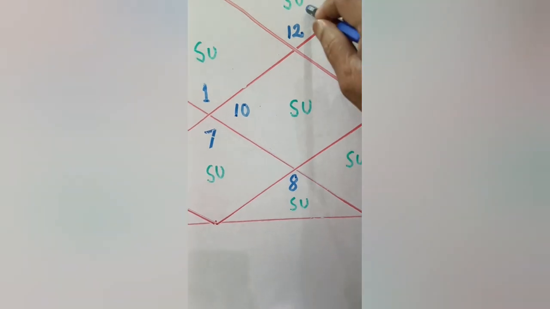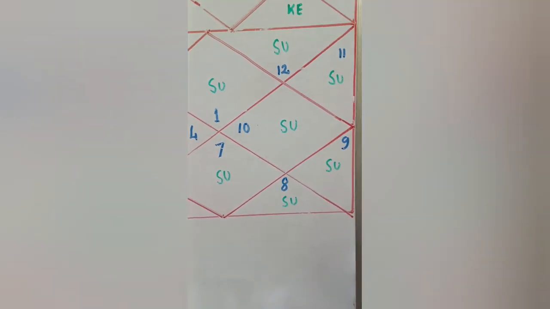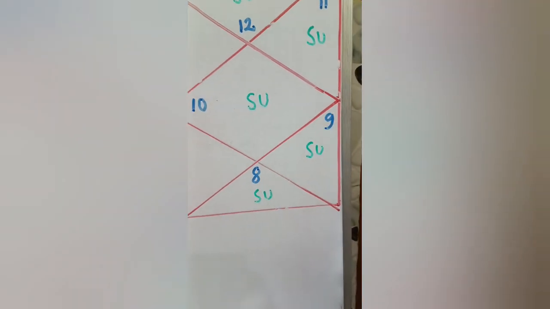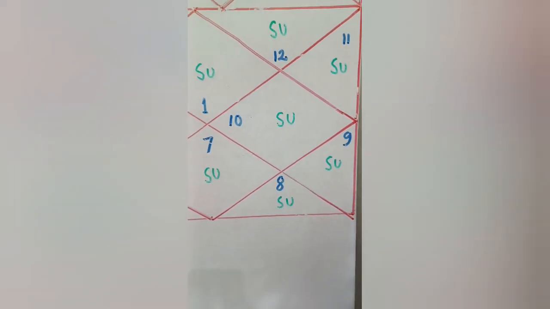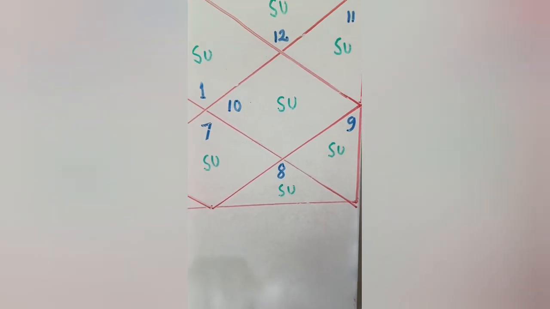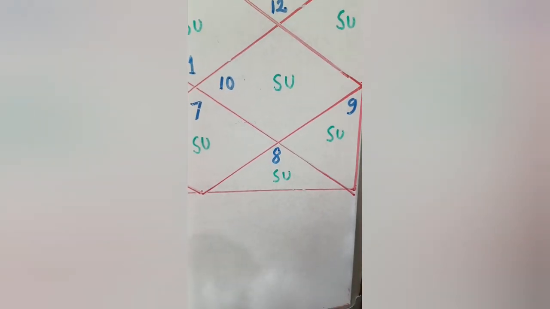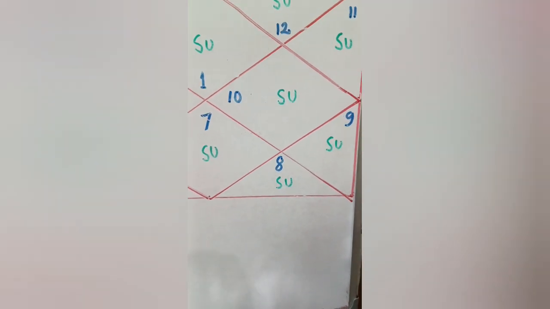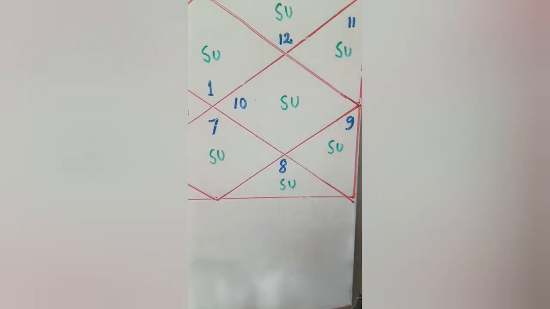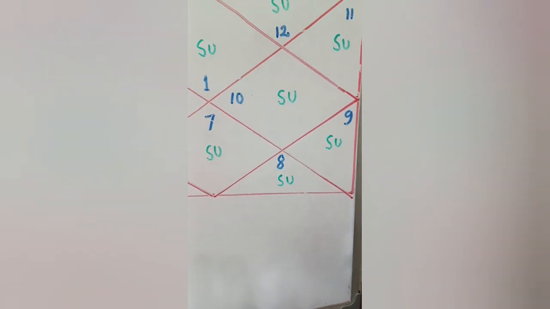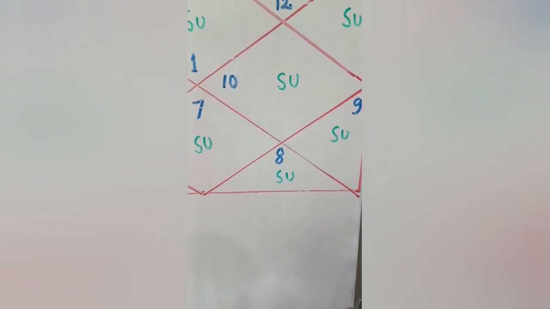Now Sun coming to the 12th house. No doubt the 12th house is some loss, some expenses are there. But in the 12th house Sun is very strong. Sun gets strength here also in the 12th house. And so many government job holders have Sun in the 12th house in their chart. So Sun has a very strong effect for government job when posited in the 12th house.